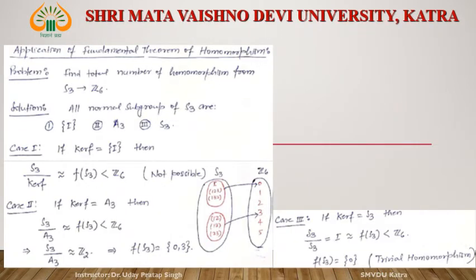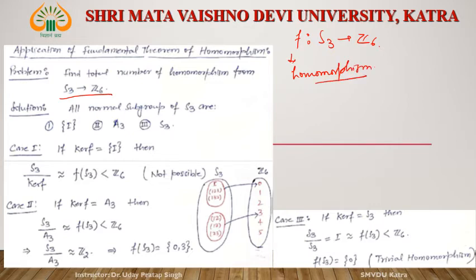Now see, what is the application of this? Find the total number of homomorphisms from S3 to Z6. S3 is the domain. Suppose F is a homomorphism.